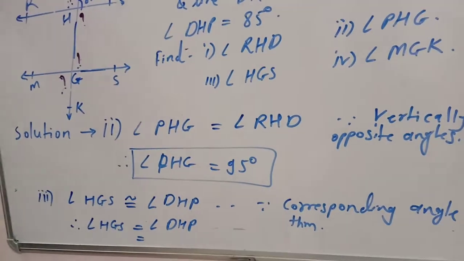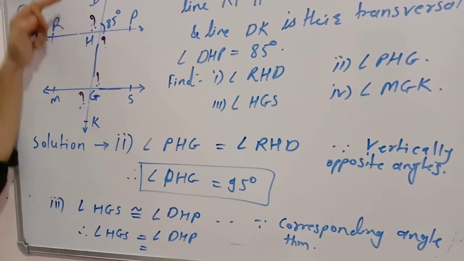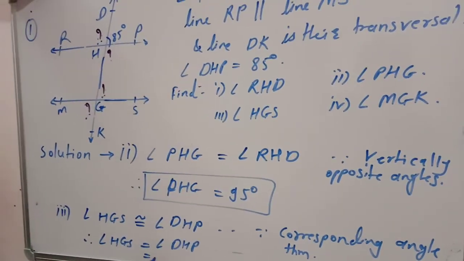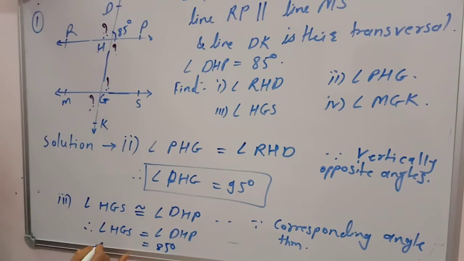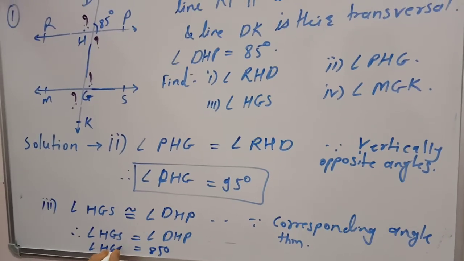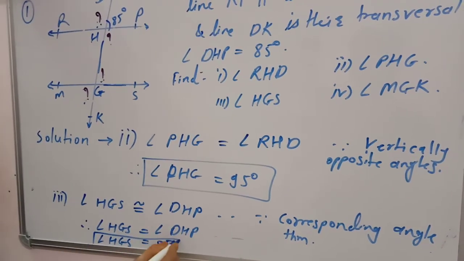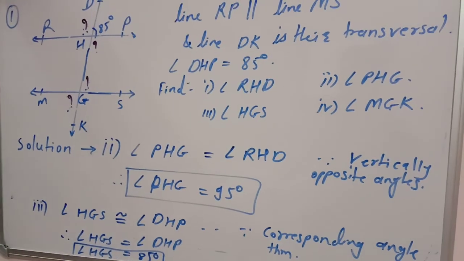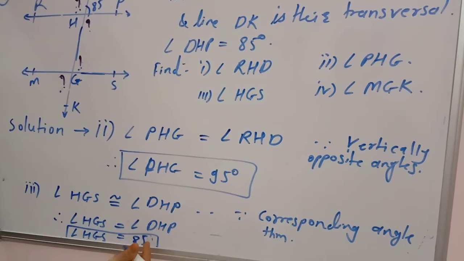And what is the measure of angle DHP? That is 85 degrees, and therefore it is equal to 85 degrees. And in this way we have found the measure of this angle. This is 85 degrees.